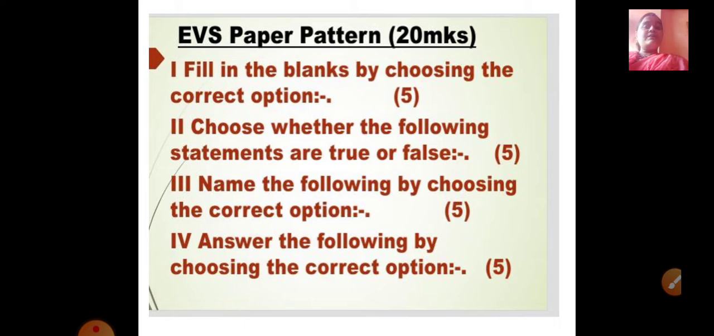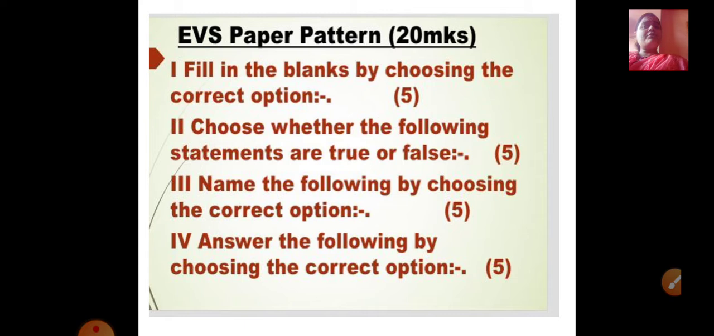As I told you, your EVS paper will have two subjects in it, that is EVS 1 and EVS 2, and the total paper will be of 20 marks. The first Roman number, you can see it on the screen, is fill in the blanks by choosing the correct options, that is of 5 marks. Second, choose whether the following statements are true or false, again that is of 5 marks. Third Roman number, name the following by choosing the correct option, again for 5 marks. And fourth Roman number, answer the following by choosing the correct option, again that is of 5 marks. So you have a total of 4 head questions consisting of 5 marks, and that makes your total up to 20 marks.